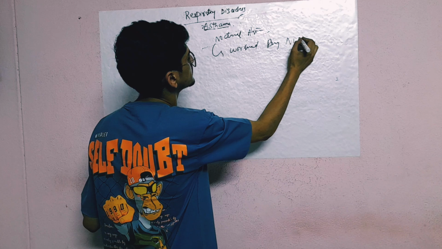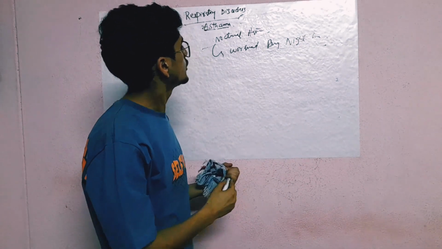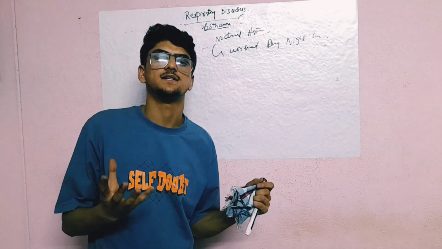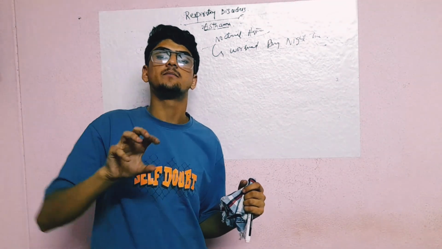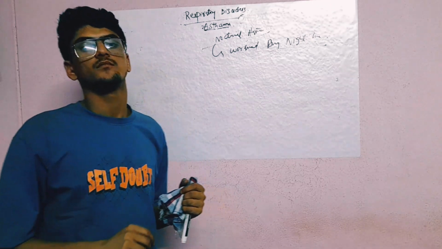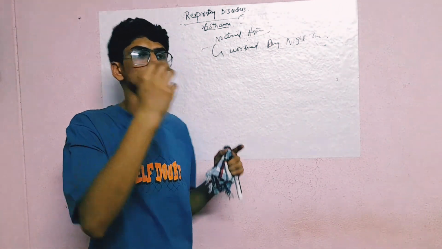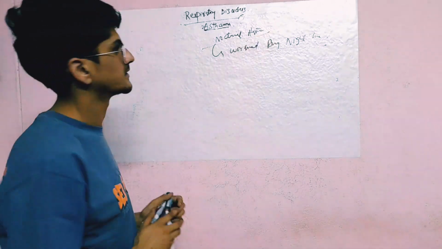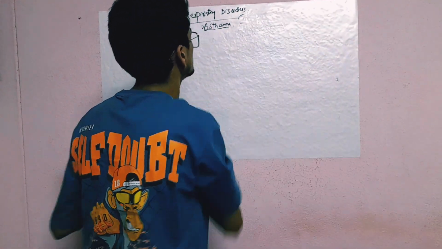It is a type of asthma whose symptoms worsen during the night time. So this is nocturnal asthma.